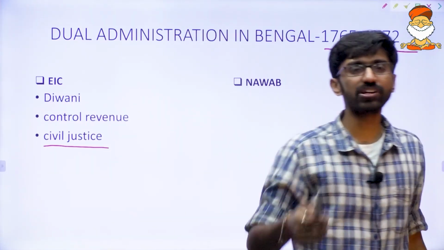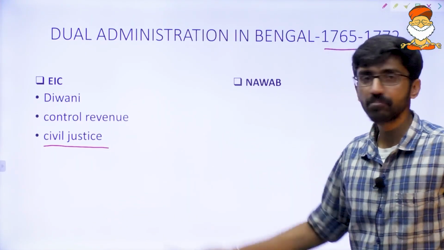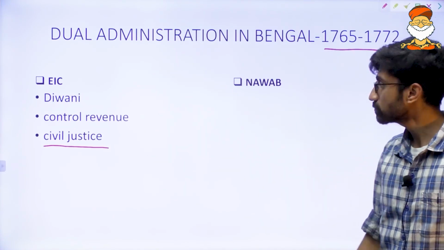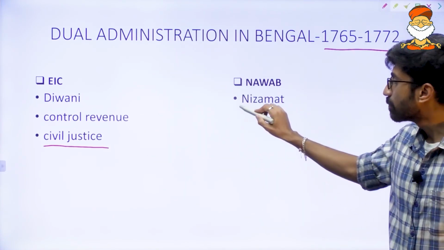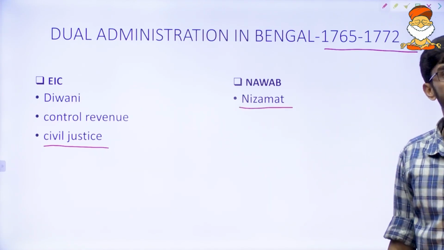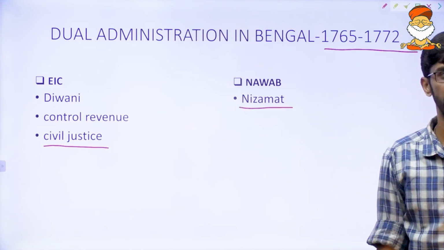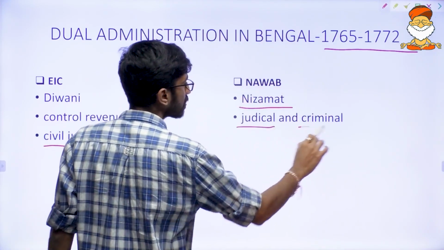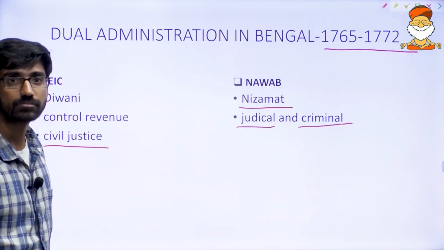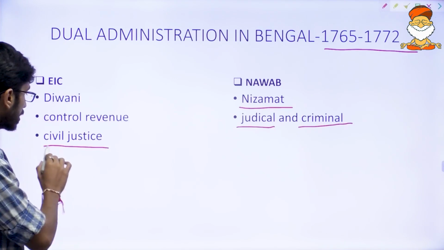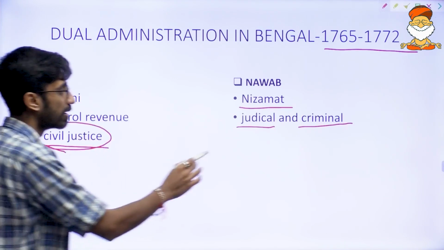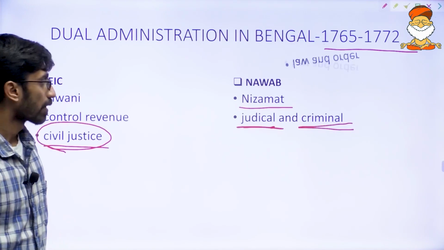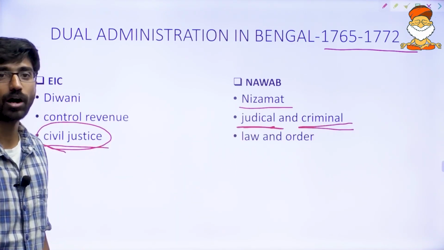Okay, taxation issue, land issue, that we can say civil justice system. Now that is under the control of East India Company. Now Nawab, his administration is called Nizamat. The marriage, adoption, inheritance, that is also there. Nizamat means judicial administration as well as criminal administration. They will have control of civil justice, and the Nawab will have control over judicial administration as well as criminal administration. And of course, looking after law and order.